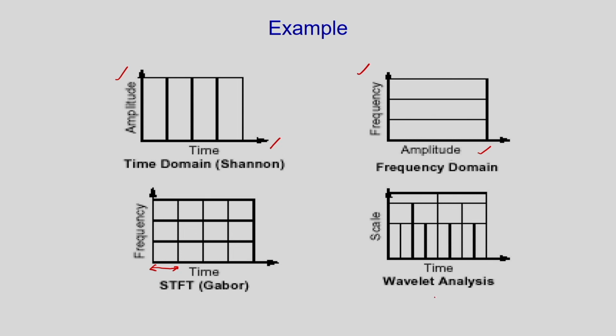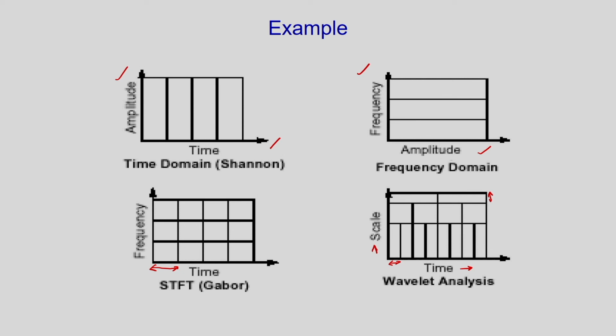In case of the wavelet analysis, we are considering variable size windows. I can consider the narrow window or maybe a window something like this, and in this case I can see in a particular time interval what are the frequency components present in the signal. So, here I have the time information and scale information gives the frequency information, that is the wavelet analysis.